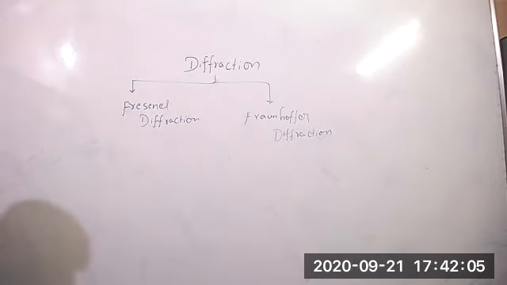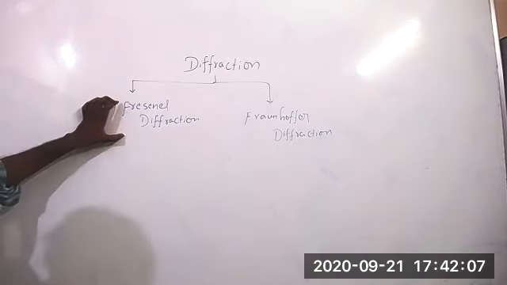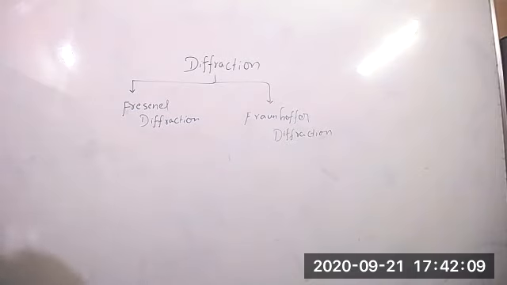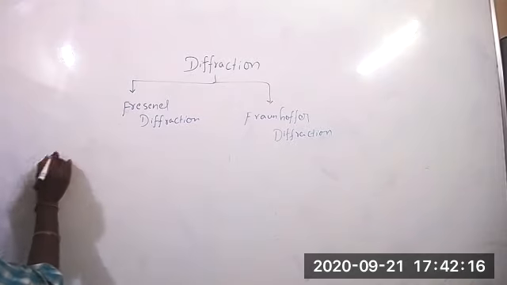Types of diffractions: one is Fresnel diffraction, second one is Fraunhofer diffraction. Fresnel diffraction, what is the Fresnel diffraction?